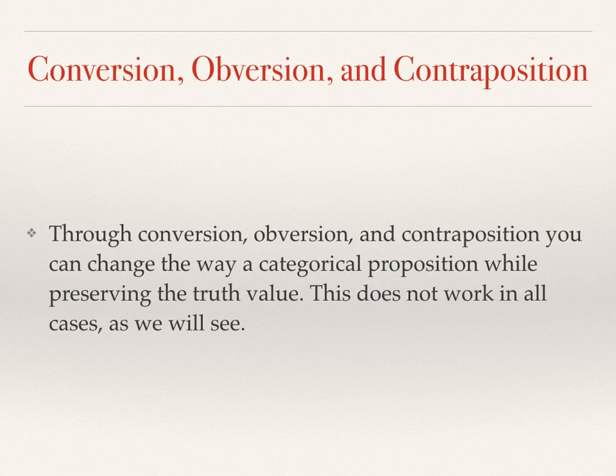There's other ways of going about translating sentences as well, and these are in our textbook referred to as conversion, obversion, and contraposition. And through conversion, obversion, and contraposition, you can change the way a categorical proposition reads while preserving the truth value. This does not work in all cases, though, as we'll see. So let's do the first of these three.